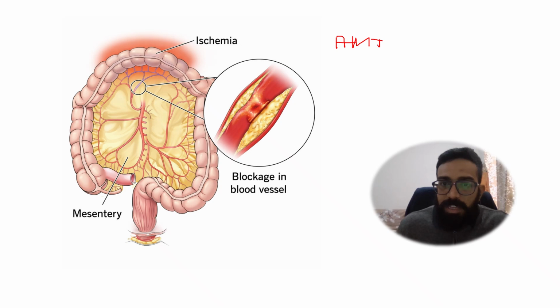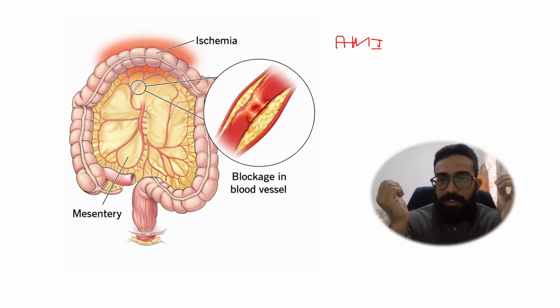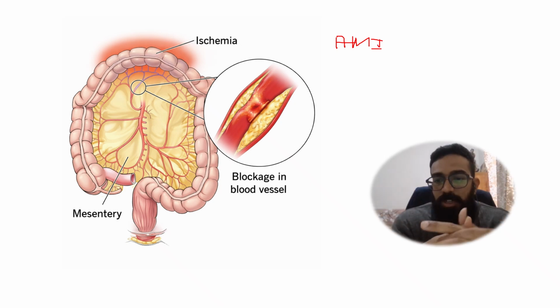So what has basically happened is this old patient was having AFib, and AFib is a prothrombotic state. There is always some chance of thrombosis happening in AFib, and he is not taking his anticoagulation medication.